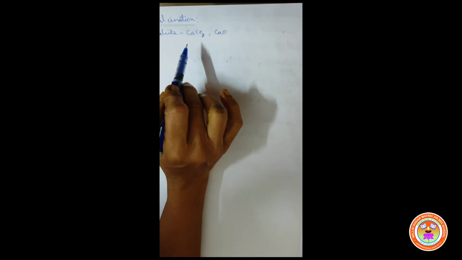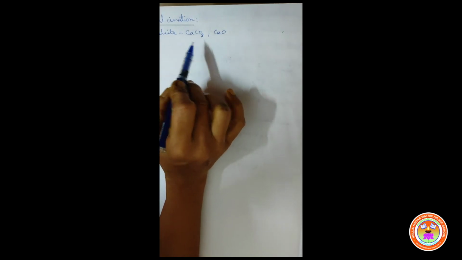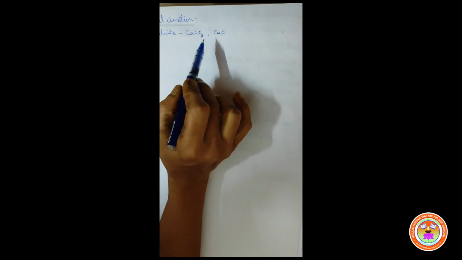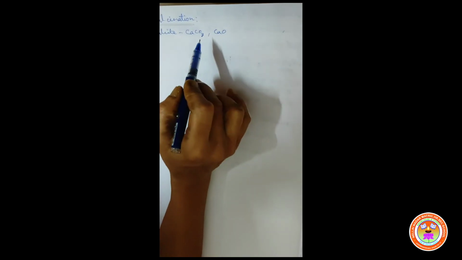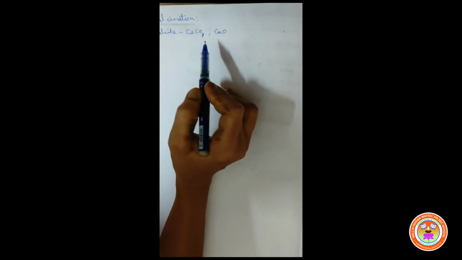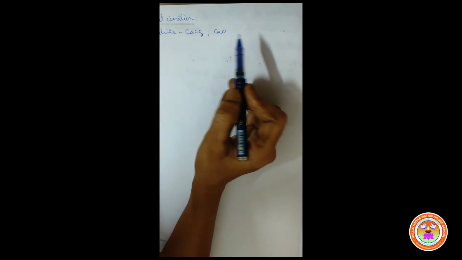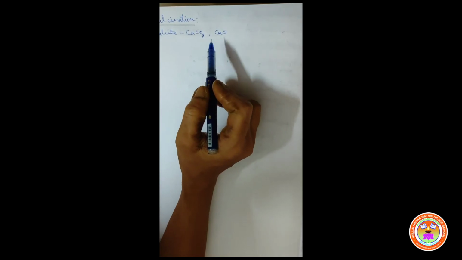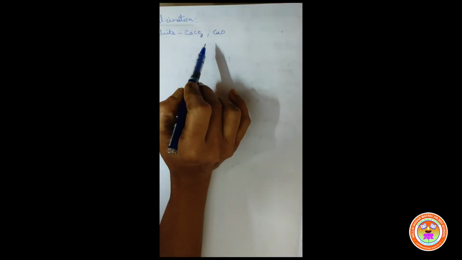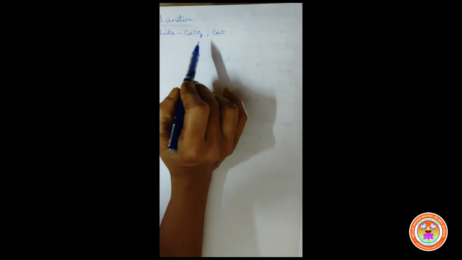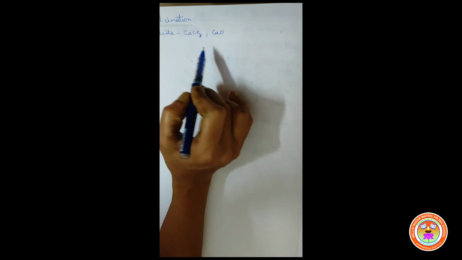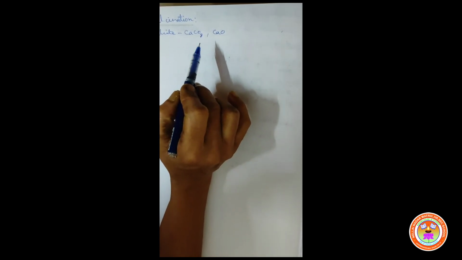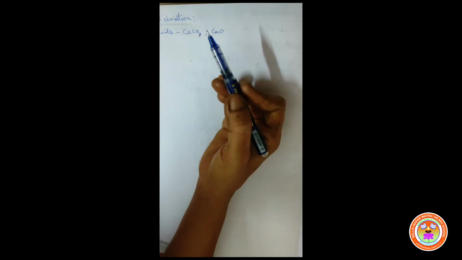During the calcination of carbonate ore, the ore is converted into its metal oxide with an expulsion of carbon dioxide gas. Similarly, during the calcination of hydrated oxide ores, the water of crystallization or the water of hydration escapes as vapor.